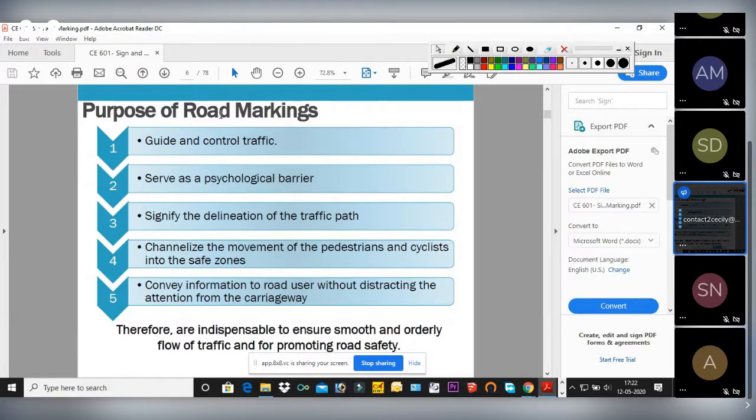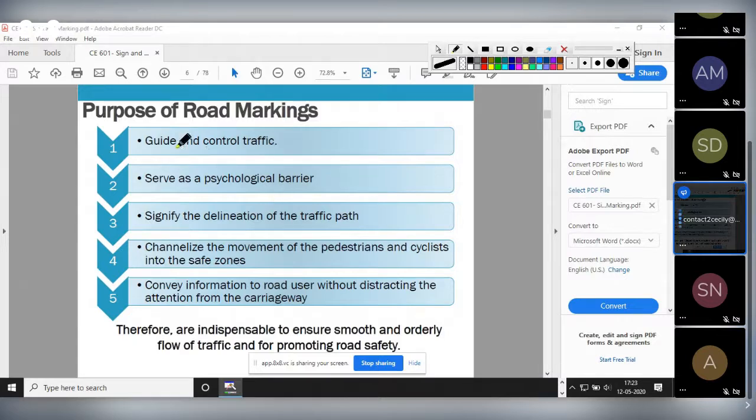That is one example. The second purpose is to serve as a psychological barrier also. If there is marking, the driver will think, okay, this much area is allotted for me, I should not cross this carriageway and go to the footpath. So white color markings are provided along the edge of the pavement, the edge of the carriageway. It gives the driver a psychological barrier.